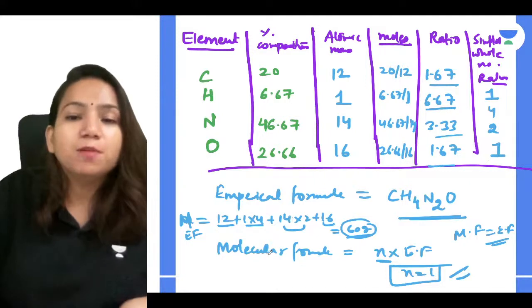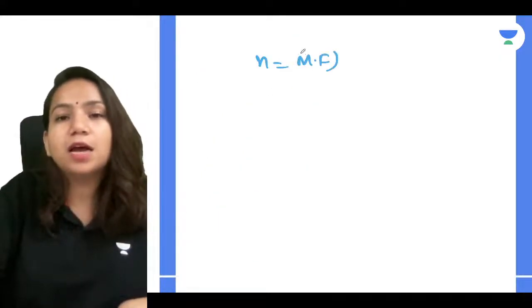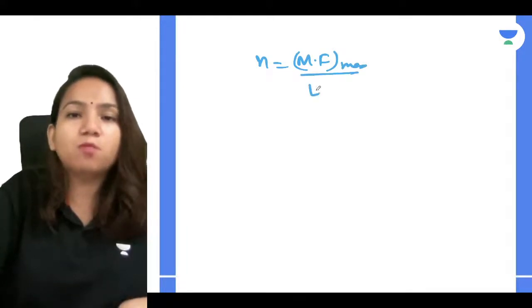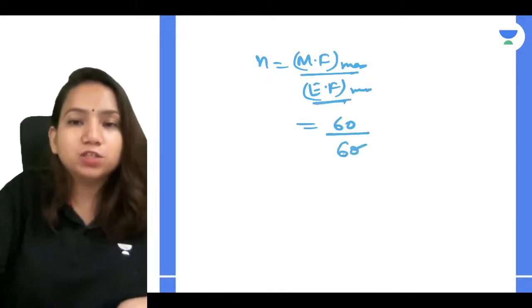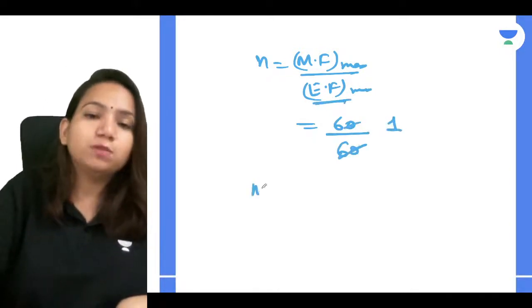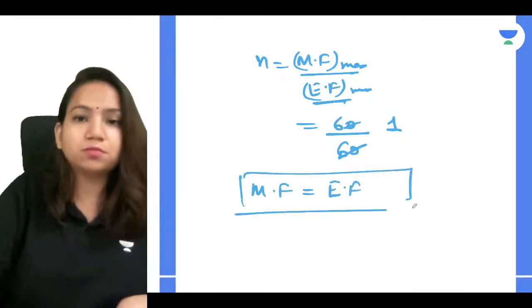Are you getting that? Because n value, how you get it, guys? n value is obtained as molecular formula mass divided by empirical formula mass. So you have a molecular formula mass given in the question, 60. Empirical formula mass which you have calculated is also 60. So you got 1 only. And because of that, your molecular formula is equal to empirical formula in the question.